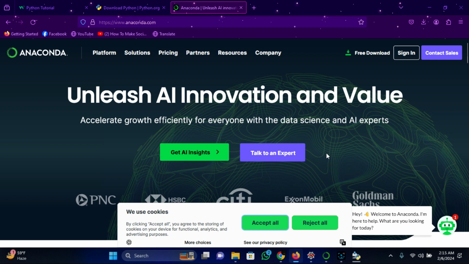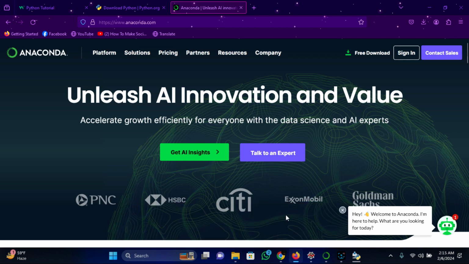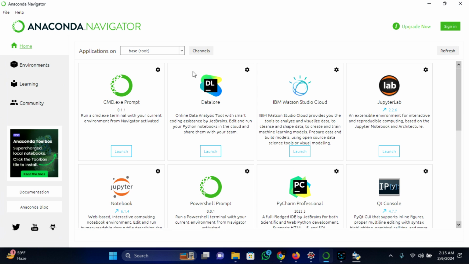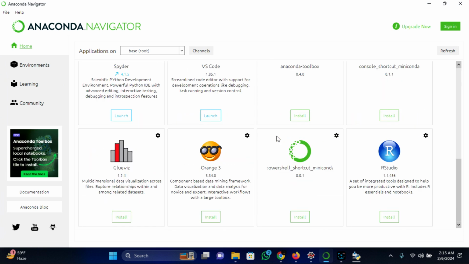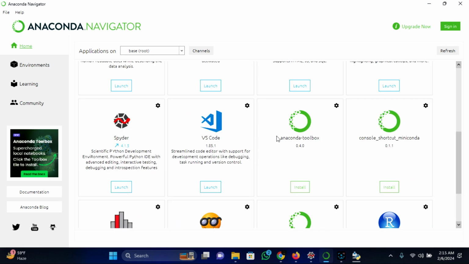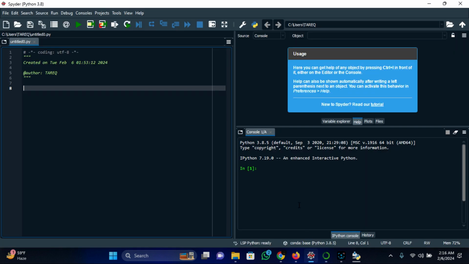I actually like this platform because they provide lots of services. Let me show you what they provide. And in Anaconda, I will use Spyder to practice, which is this. This is a Python IDE where I will practice Python code.